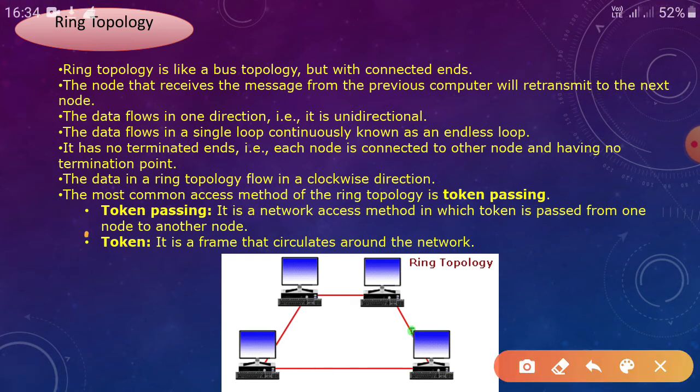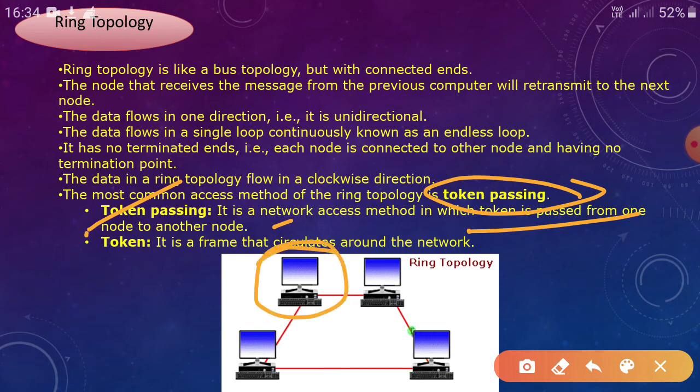The most common access method of this ring topology is token passing. So what is token passing? It is a network access method in which a token is passed from one node to another. Here it is going here. It takes the token and passes it to the next, making a type of ring, so it is called ring topology.